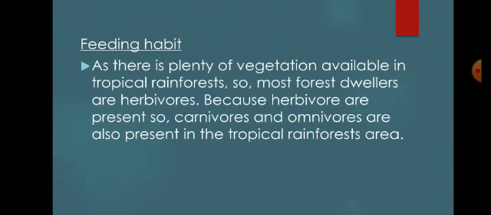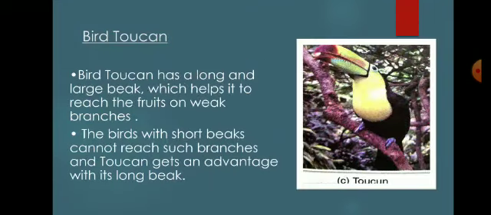As plenty of vegetation is available in the tropical rainforest, most forest dwellers are herbivores, and because herbivores are present, carnivores and omnivores are also present in the tropical rainforest areas.